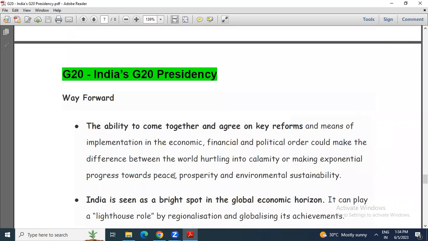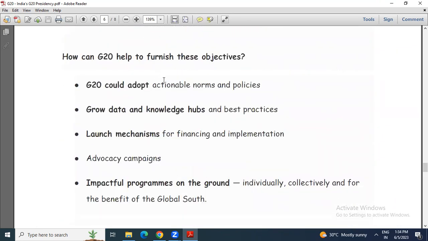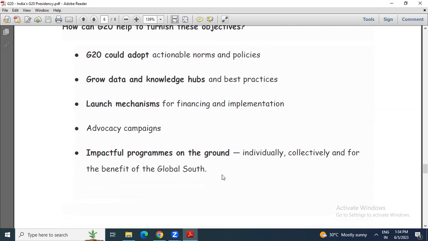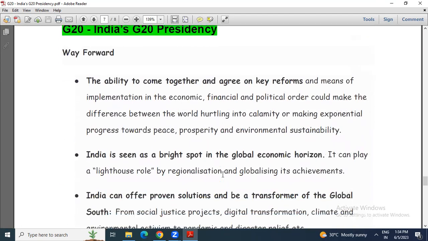So first it has to adopt actionable norms and policies, then some data and knowledge hubs focusing on development, then launching mechanisms for financial implementation, advocacy campaigns, impactful programs on the ground, especially for the benefit of the global South. Now, what are the way forwards?